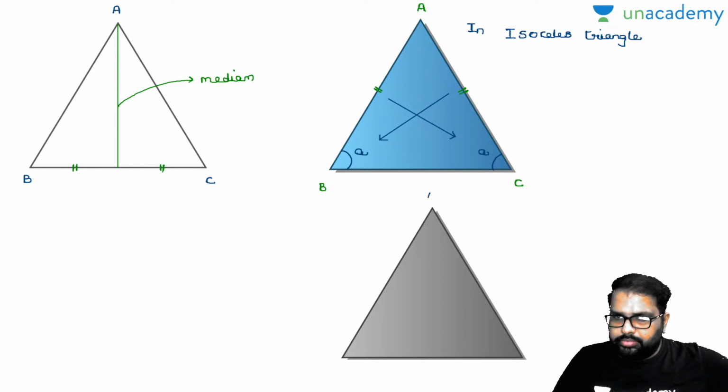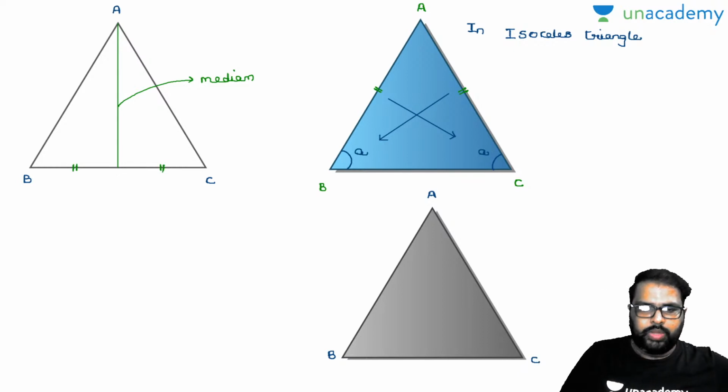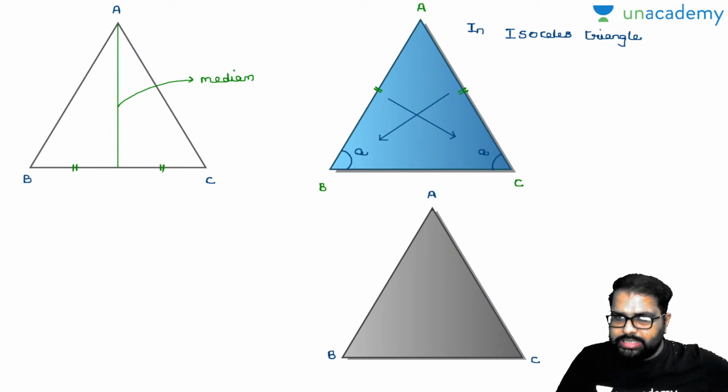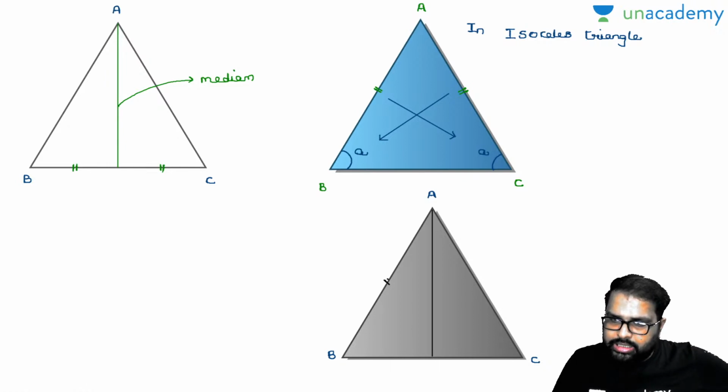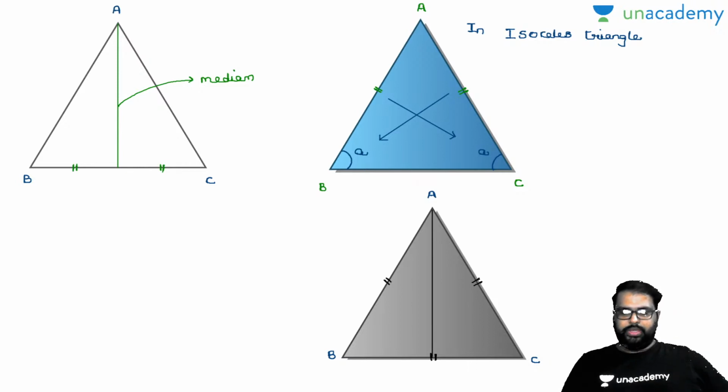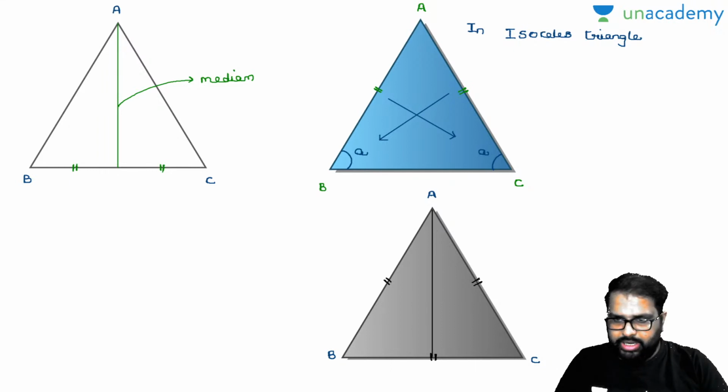So observe there, A, B, C. I'll conclude in 3 minutes so that you can understand this. A, B, C. Now, I have drawn a line segment from one vertex to the opposite line segment. Now listen carefully, see here, as I said, these are equilateral triangles. All the sides will be equal. Now see here, what I have done is, I have drawn a line segment from A to the opposite line segment.